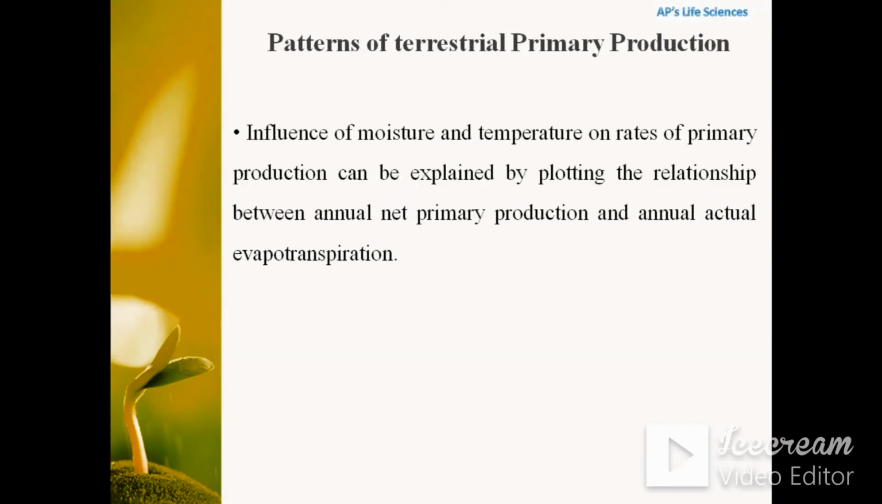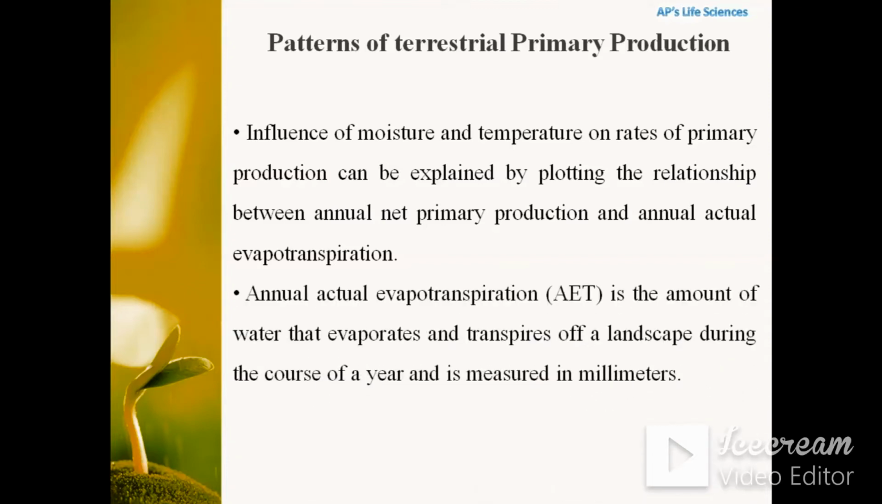The influence of moisture and temperature on rates of primary production can be explained by plotting the relationship between annual net primary production and annual actual evapotranspiration. Annual actual evapotranspiration, or AET, is the amount of water that evaporates and transpires off a landscape during the course of a year and is measured in millimeters.